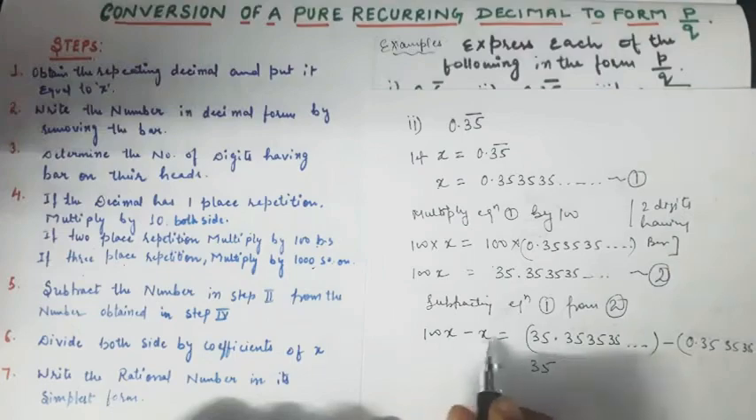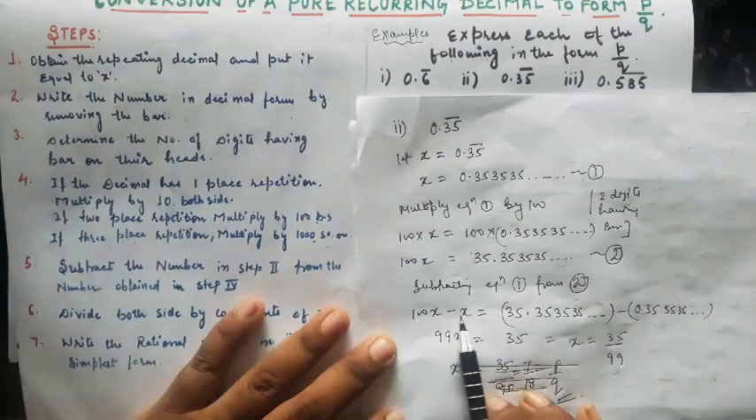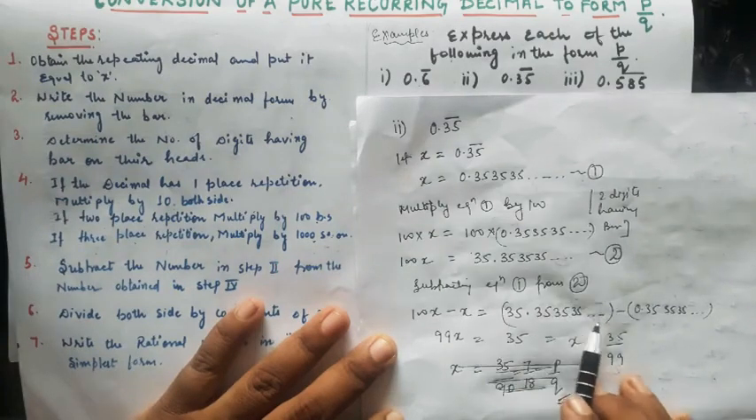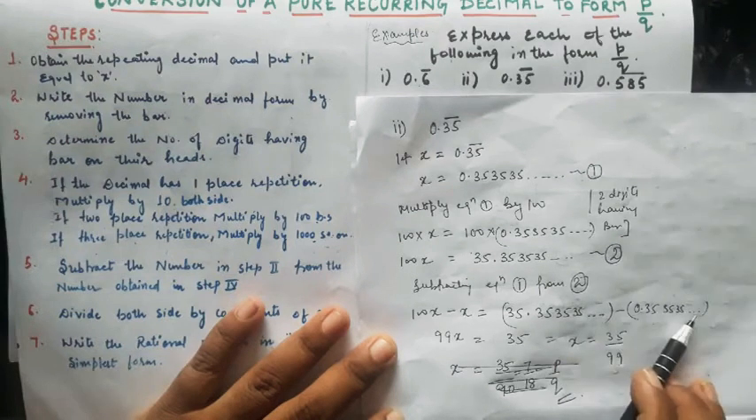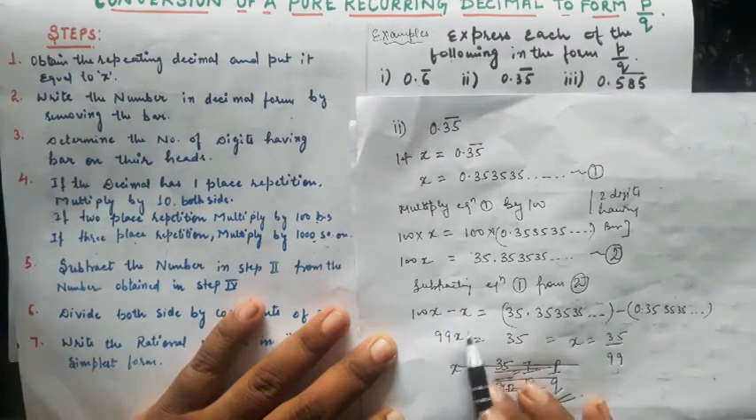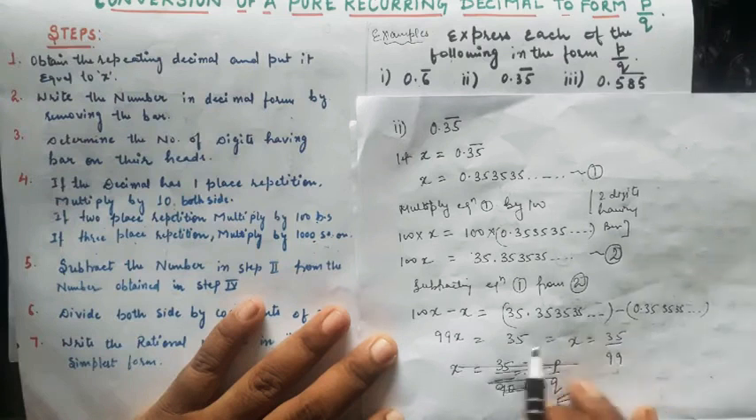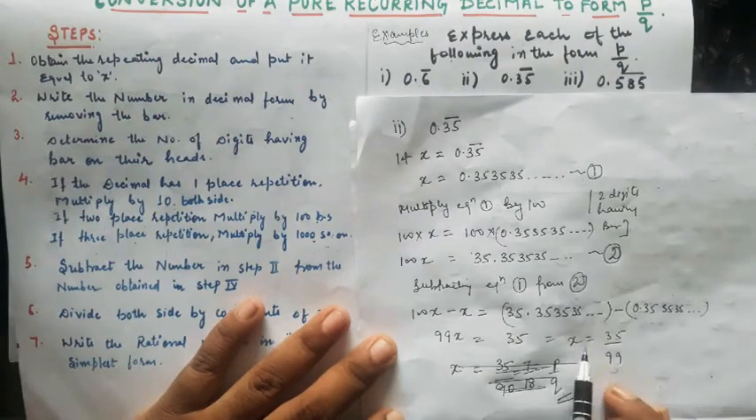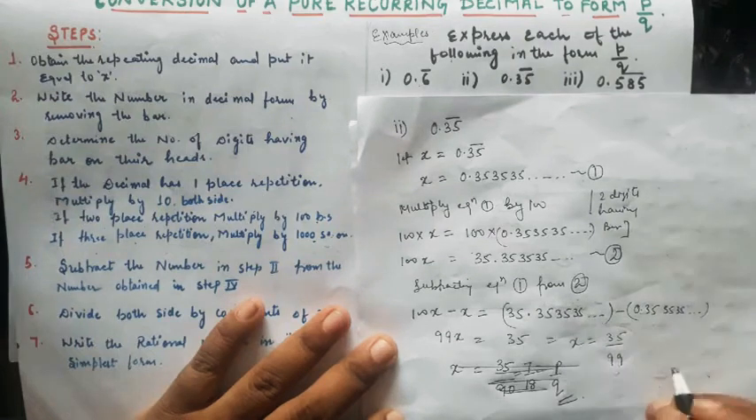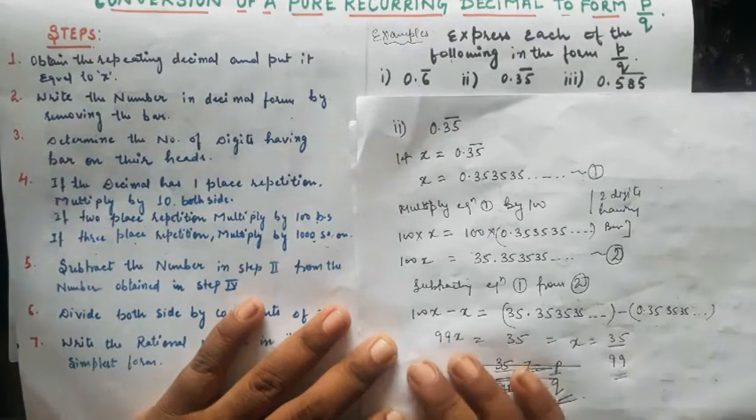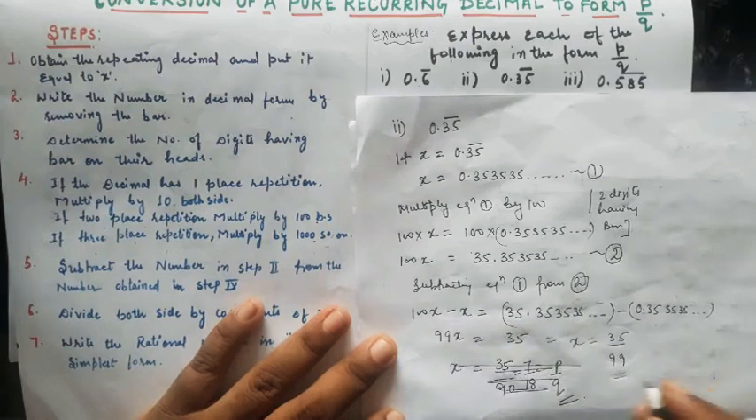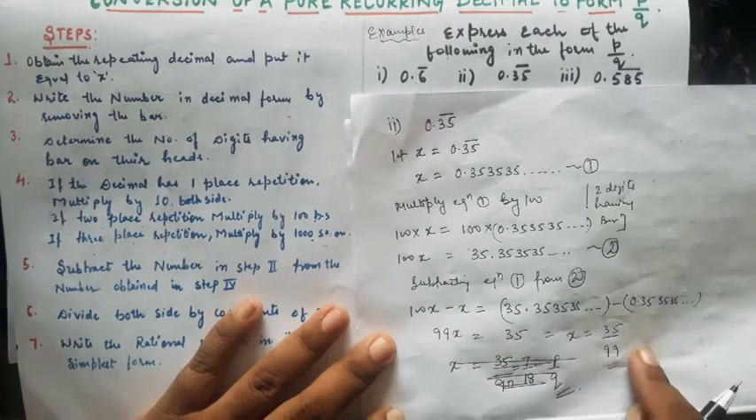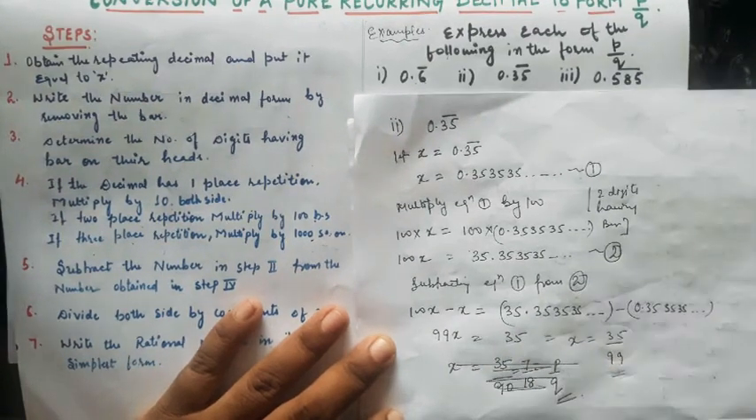So 100x minus x is 99x, which is equal to 35. So I get the value of x from here, that is equal to 35 by 99. Okay, I think you all have understood this. Let's move to the third question.